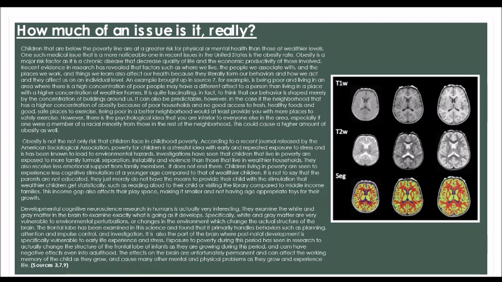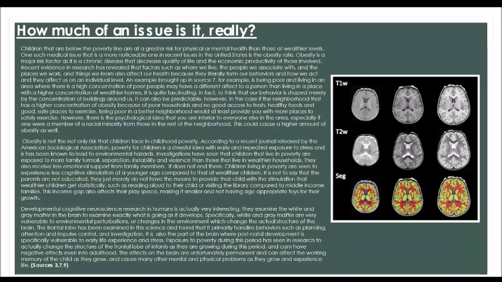Developmental cognitive neuroscience research in humans is actually very interesting. They examine the white and gray matter in the brain to examine exactly what is going on as it develops. Specifically, white and gray matter are very vulnerable to environmental perturbations, or changes in the environment which change the actual structure of the brain. The frontal lobe has been examined in this science and found that it primarily handles behaviors such as planning, attention and impulse control, and investigation. It also is part of the brain where postnatal development is especially vulnerable to early life experience and stress.